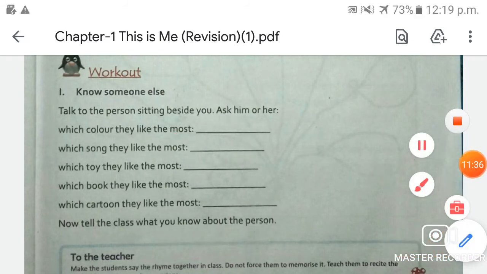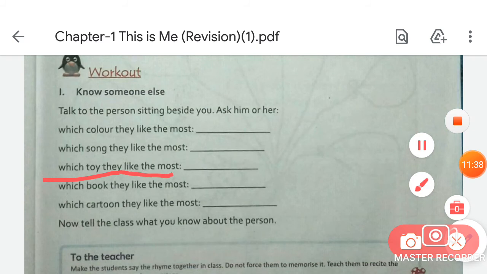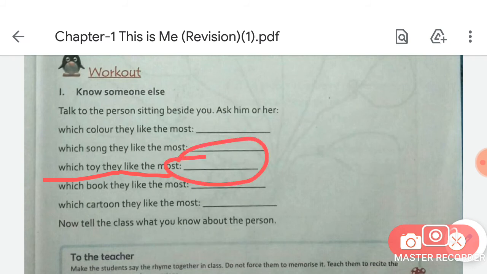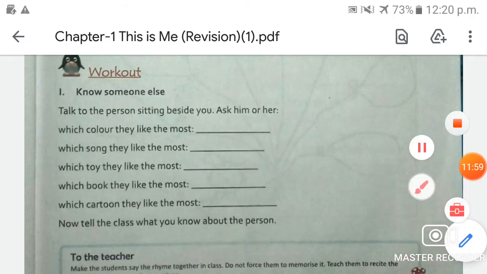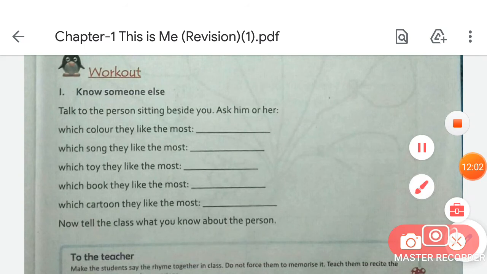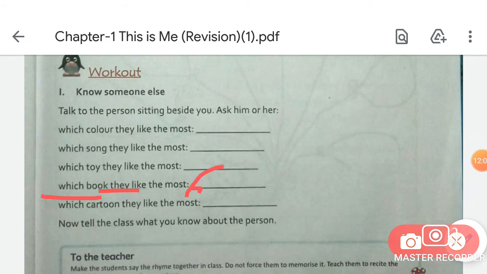Is that clear? And the next one is which toy they like the most. If you are asking your little sister or brother or your friend, you have to ask them their favorite toy name, and mention it here. And the next thing that you have to ask them is which book they like the most. So here you have to write their favorite book's name. Simple. Is that clear, students?